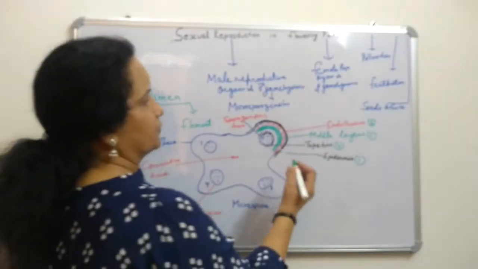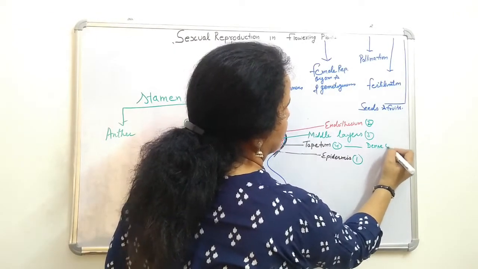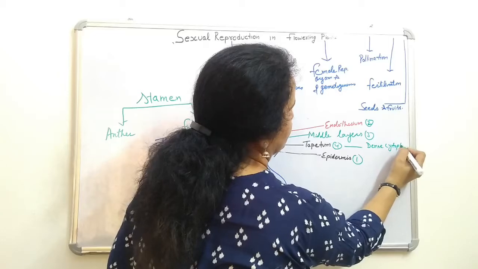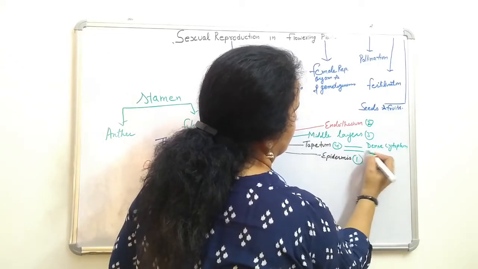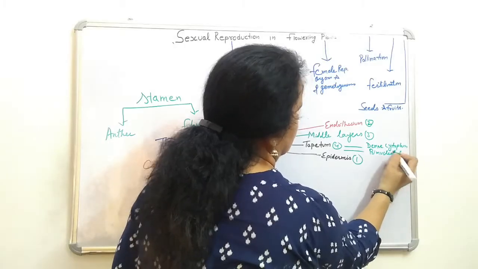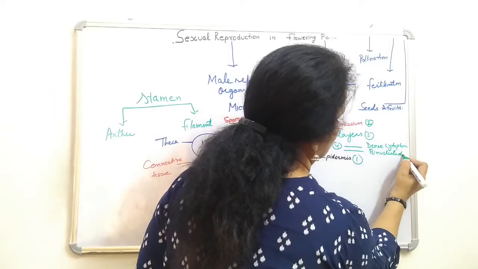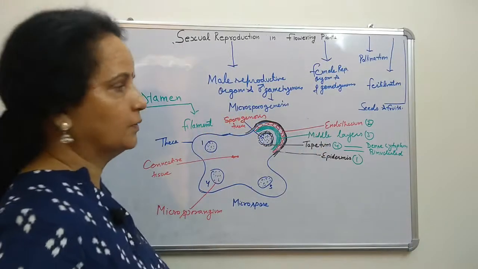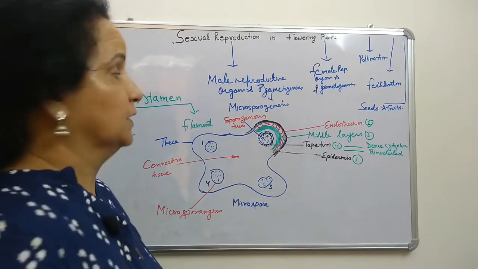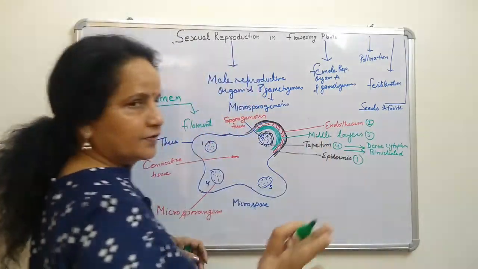First, they have dense cytoplasm. Second, they are binucleated. Other cells are not like that, right? These are the two differences.